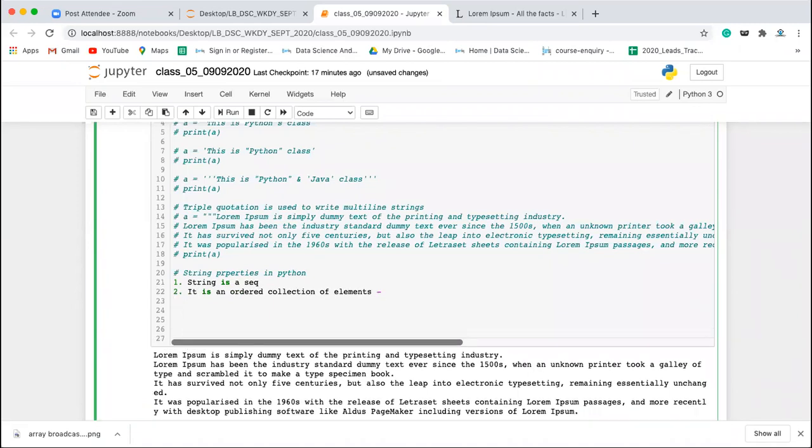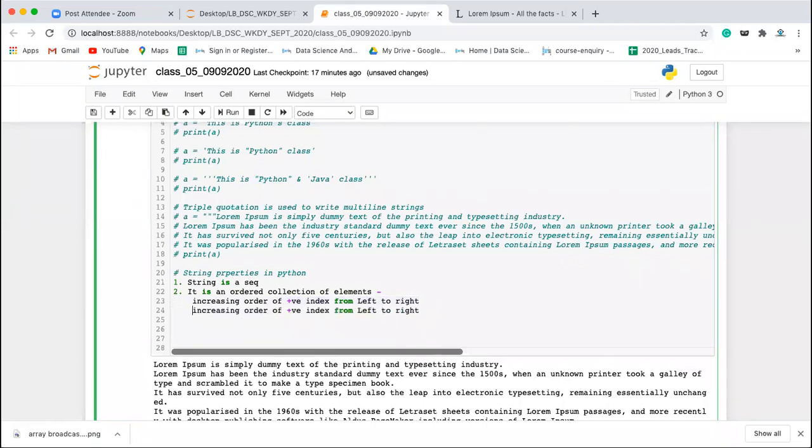Now when you say it is an ordered collection of elements, what is the order? It will be either in the increasing order of positive index from left to right, or in the increasing order of negative index from right to left. So let's first see what indexing is.